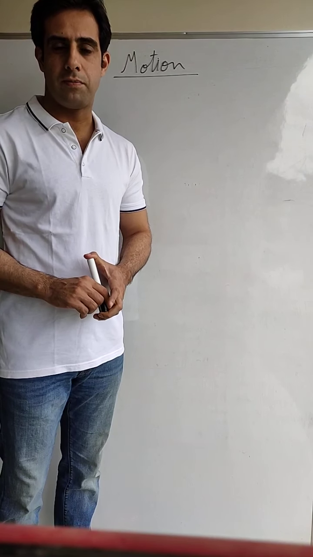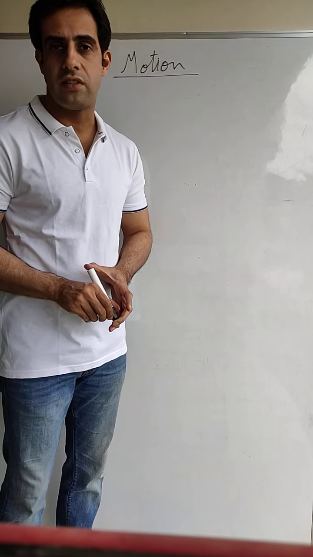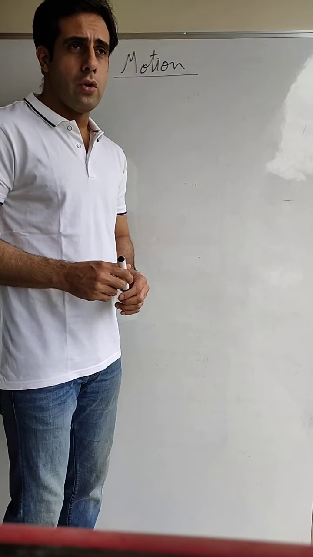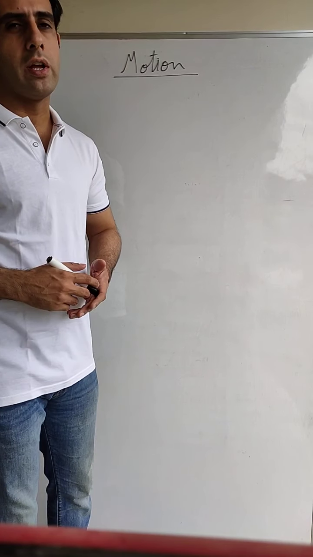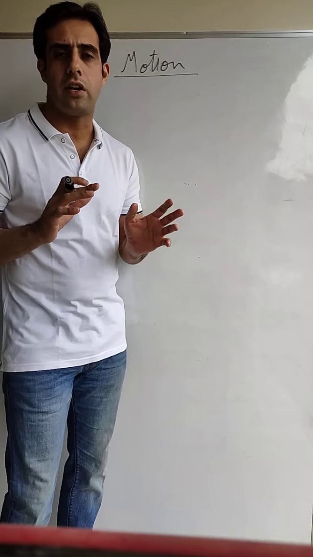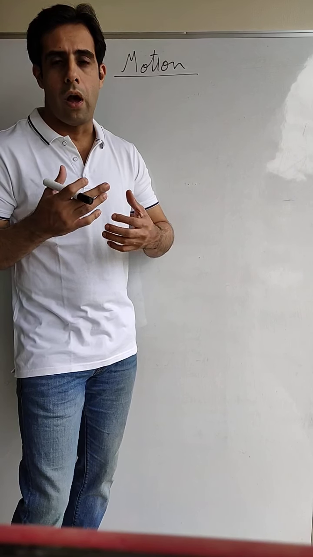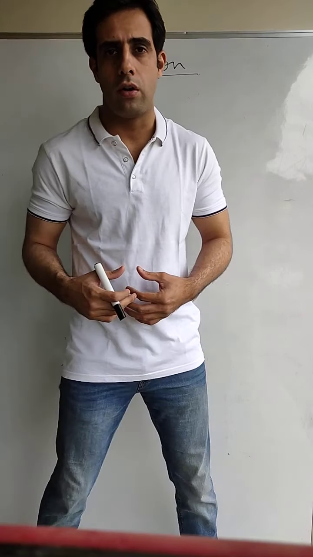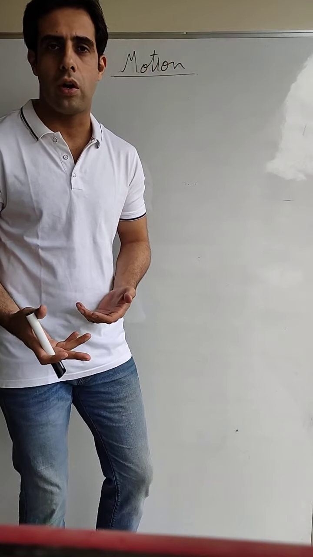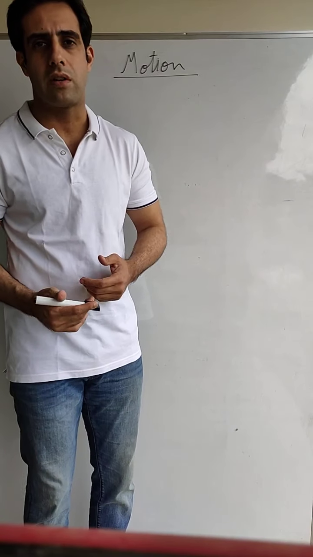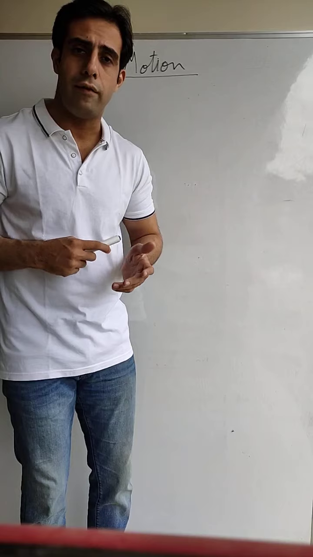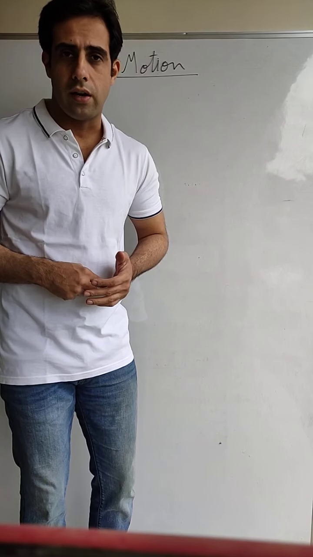So we'll start with the physics part. Our first chapter of physics is chapter number 8, by the name of motion. First, I would like you to think about anything that is moving. In our everyday life we see many things that are moving. I am moving. If I go from this point to this point, this is a movement, this is a motion. You are moving in your houses. There are birds, animals, cars, vehicles. They are moving all along. So we see motion every day, every second.